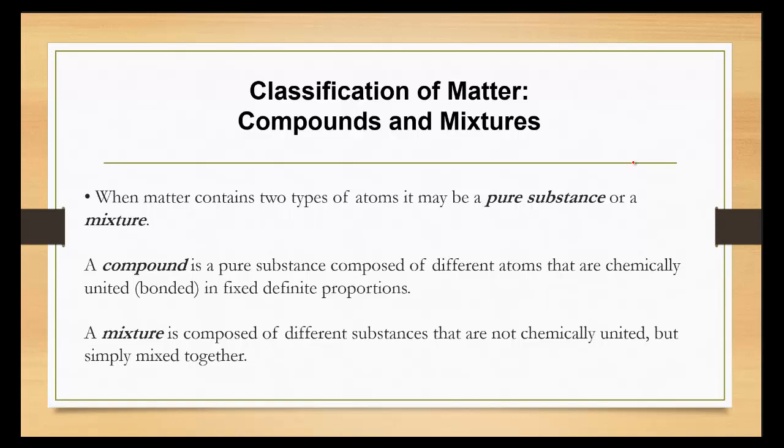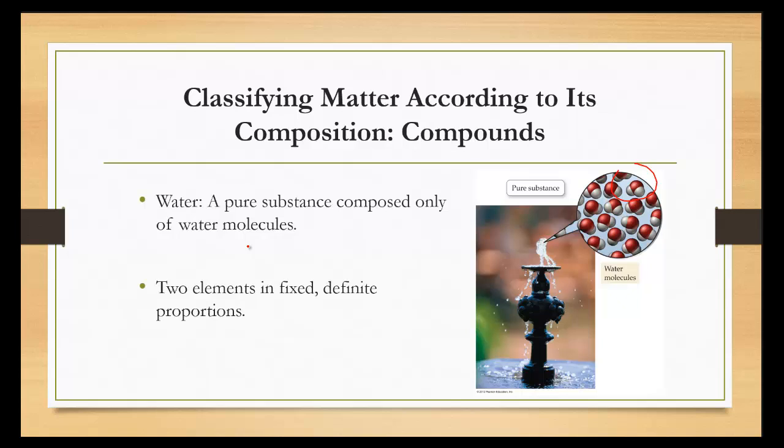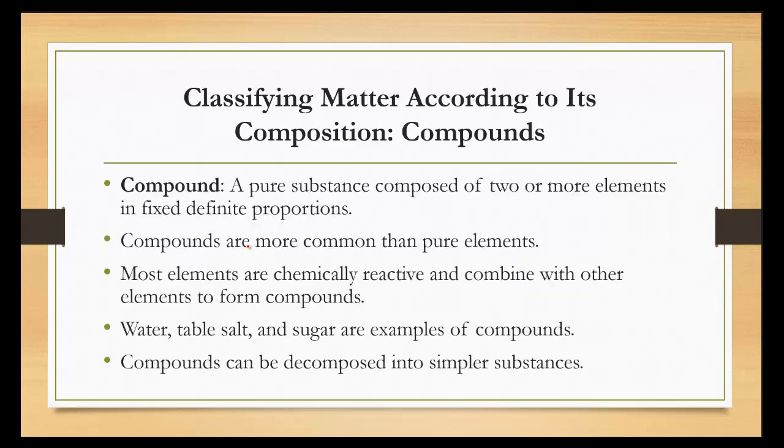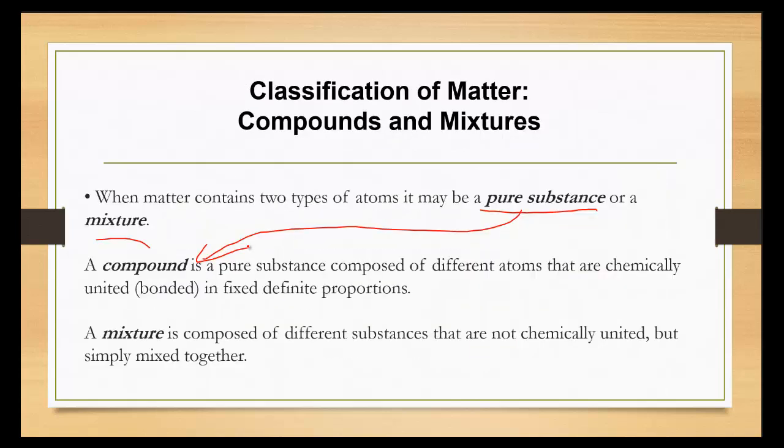When matter contains 2 types of atoms, it may be a pure substance or a mixture. A pure substance would be the compound, the one we just discussed with water. Definite proportions always, for instance, with water specifically, it's always going to be a 2-to-1 ratio. So a compound is a pure substance composed of different atoms that are chemically bonded together, chemically united, in fixed definite proportions. A mixture is composed of different substances that are not chemically united, but simply mixed together.